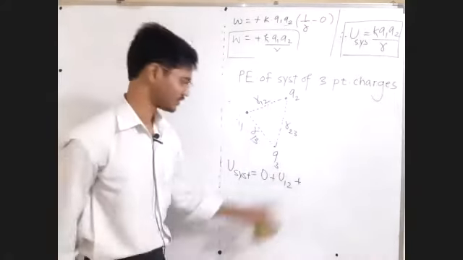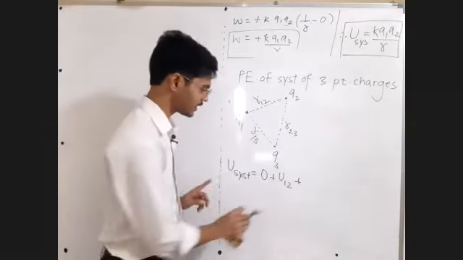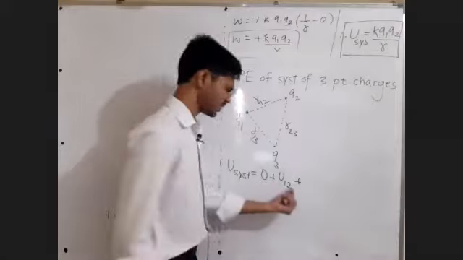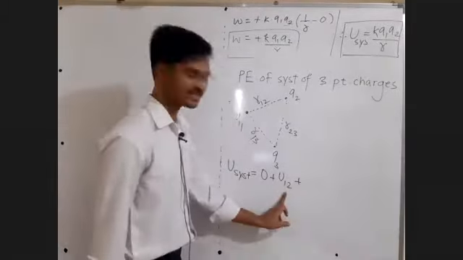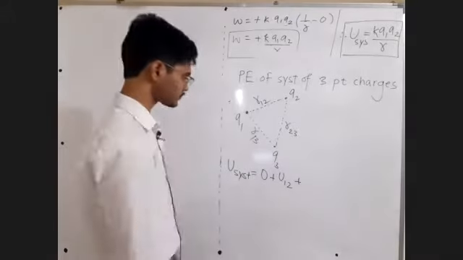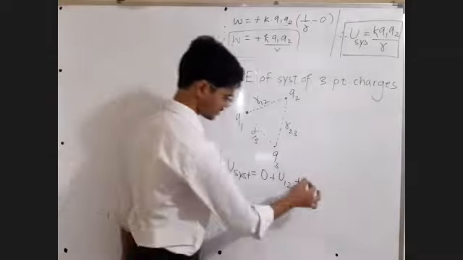U12. 2 will be brought in the field of 1. U12 or U21, both have the same value, so that doesn't matter here. Sequence will not matter. U12 or U21, ultimately you will get the same answer.